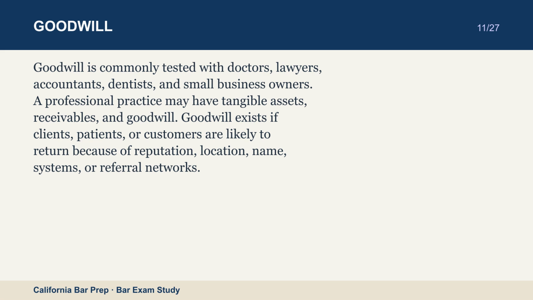A professional practice may have tangible assets, receivables, and goodwill. Goodwill exists if clients, patients, or customers are likely to return because of reputation, location, name, systems, or referral networks. California treats community goodwill as divisible property at divorce.